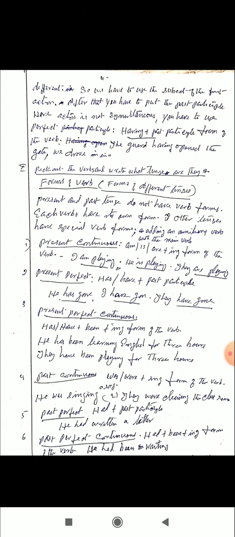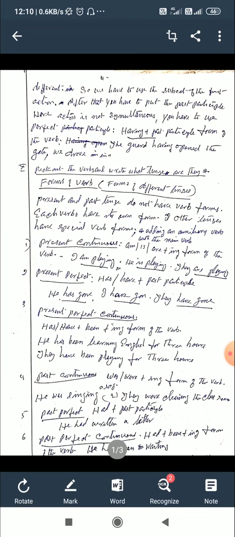When the subject is I, we use am plus ing. When the subject is singular, we use is plus ing, and when plural, we use are plus ing. Example: I am playing, he is playing, they are playing. Here am playing, is playing and are playing are the verbs, and they are in present continuous tense.